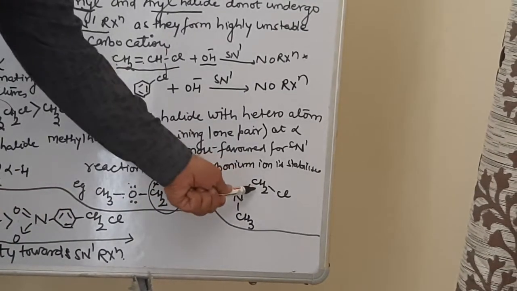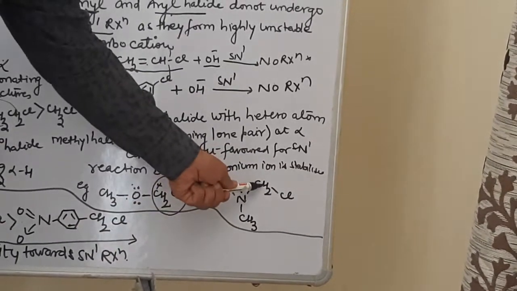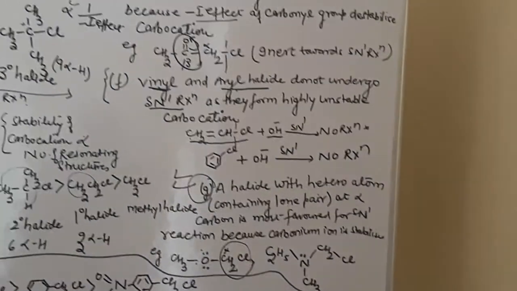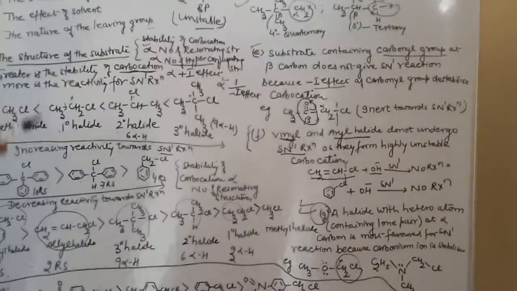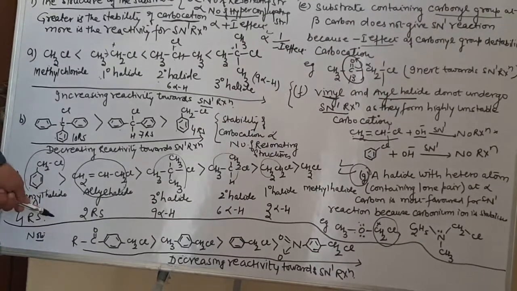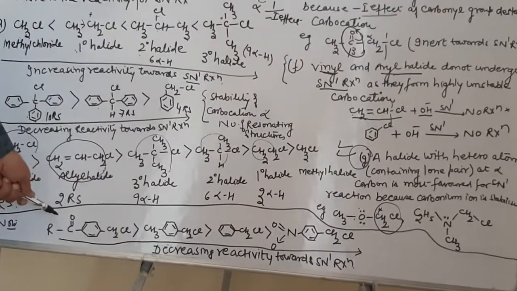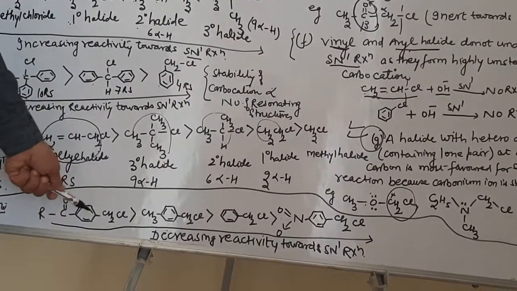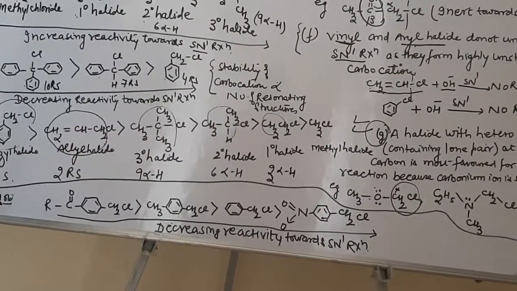Similarly over here, it is 1 degree, but on the nitrogen atom the lone pair of electron is present, so it will stabilize this carbocation and hence will favor SN1 reaction. So what will be the overall order of the favorism of SN1 reaction? If the carbonyl group is present, in this case, it will not favor the SN1. Just see over here, the more the number of resonating structures, the more will be the favorism for the SN1 reaction.